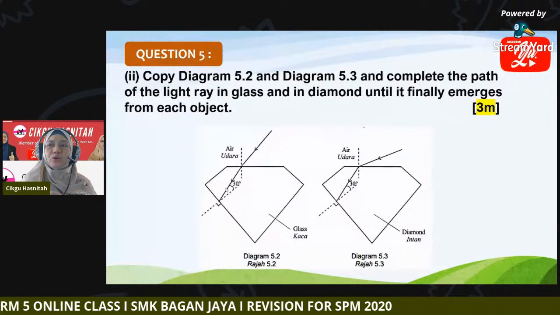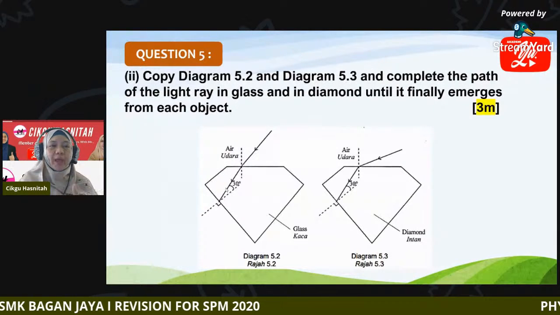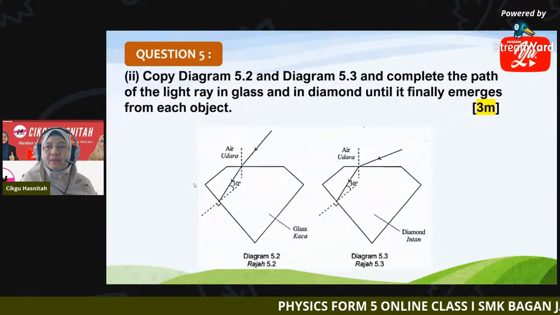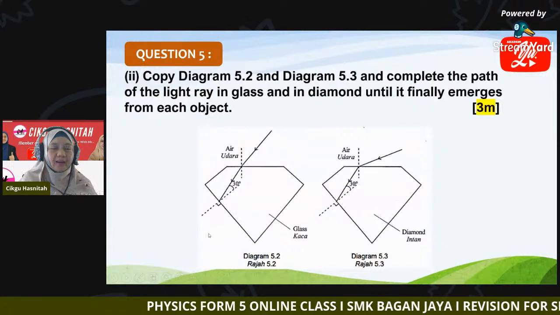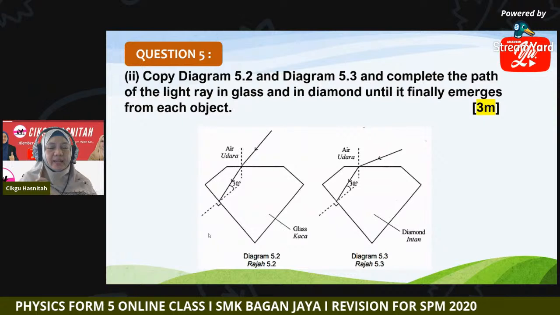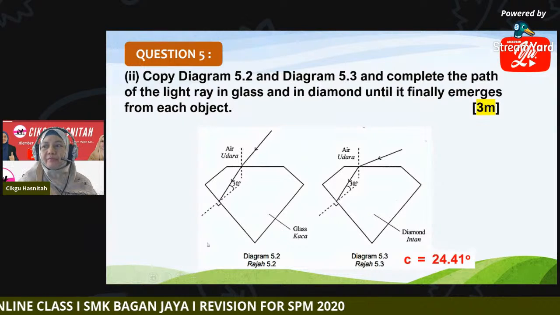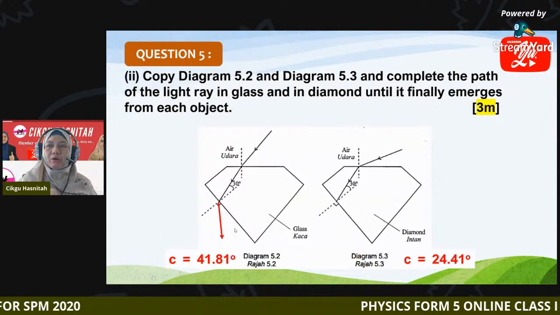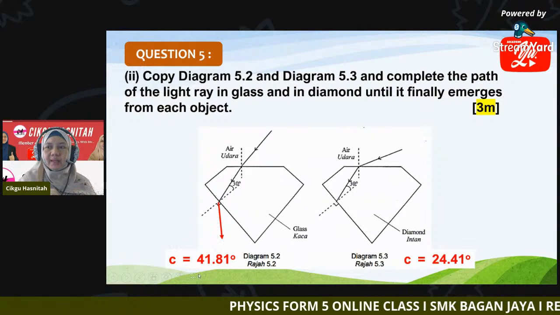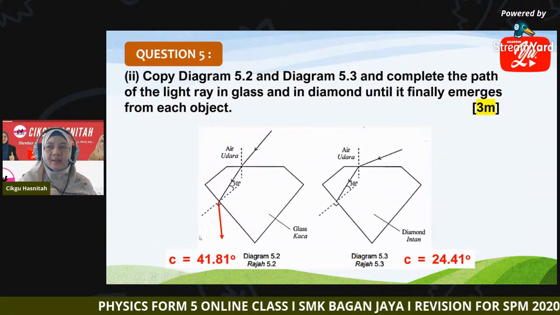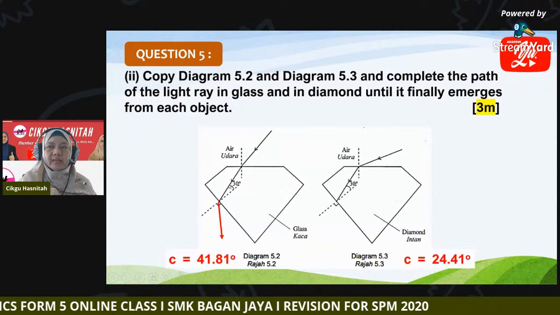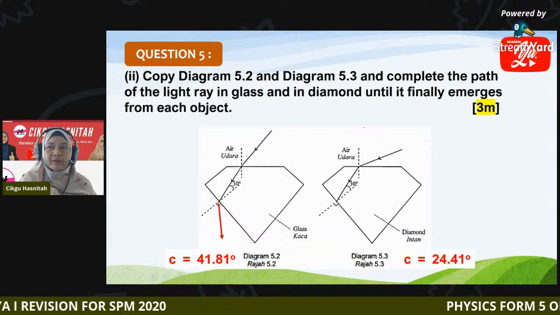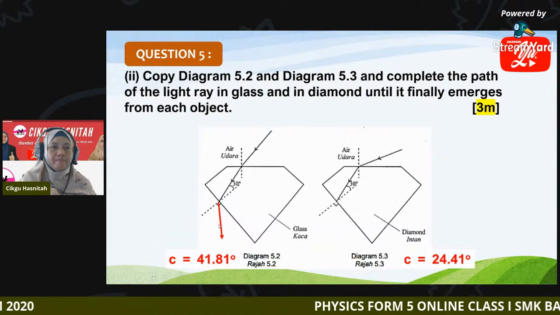It will undergo refraction. Refract to where? Away from the normal or towards the normal? From glass into air, from a denser medium to a less dense medium, it will refract away from the normal. The critical angle is 41.81. The incident ray is 30 degrees, less than the critical angle. So refraction occurs and it will refract away from the normal.